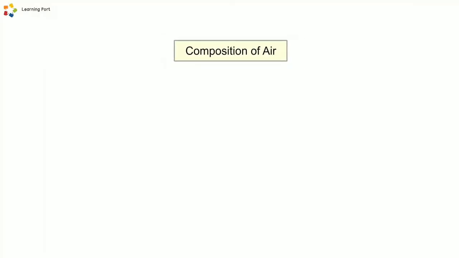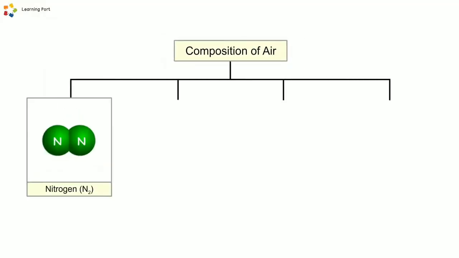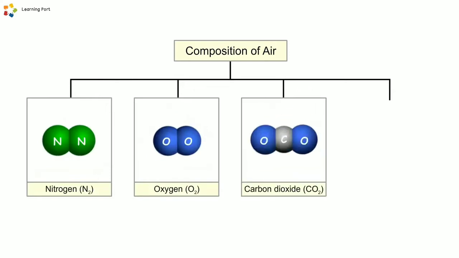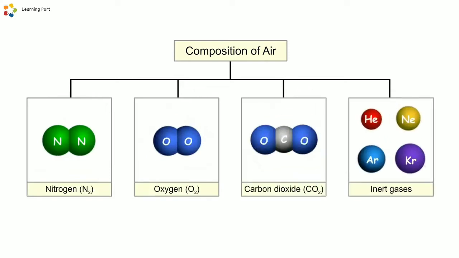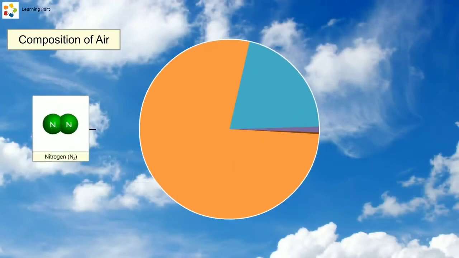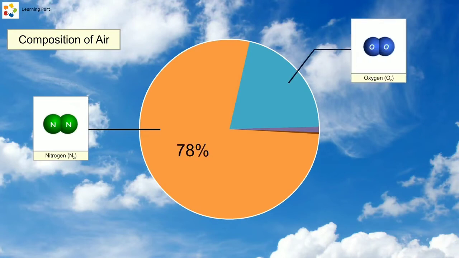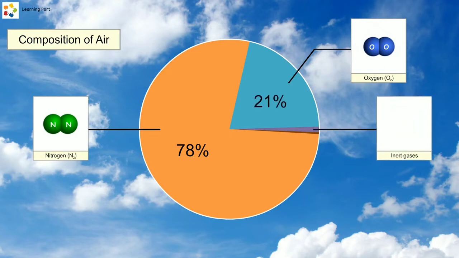The different gases that make up the air around us include nitrogen, oxygen, carbon dioxide, and inert gases. Nitrogen is the most common gas in the air around us. It makes up about 78% of air. Oxygen, which is the most important gas for living things, is the second most common gas in the air at 21%. Inert gases, including helium, neon, argon, and krypton, make up about 0.97% of air.